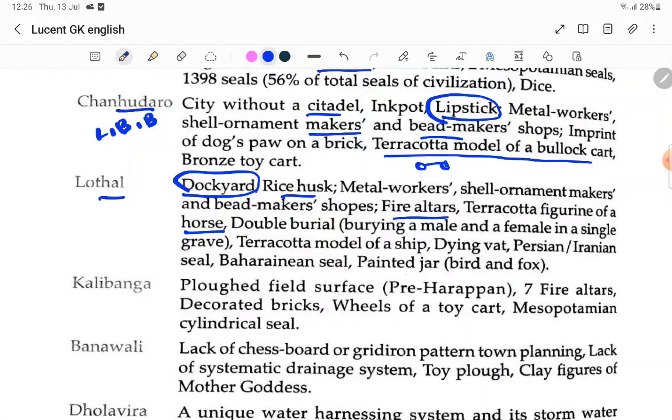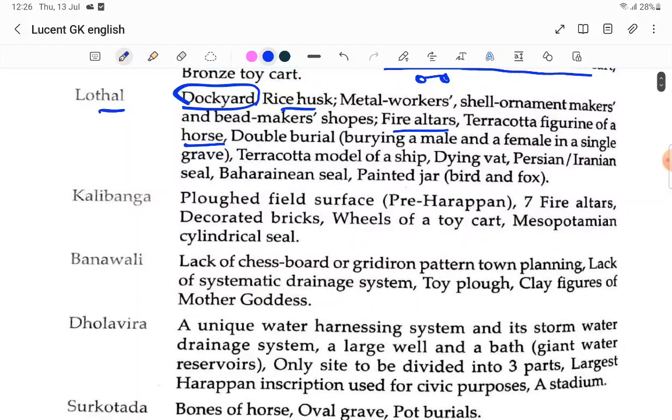Double burial, a male and female in a single grave. Terracotta model of ship, dying vent. These are not important. So painted jar, those are not important.